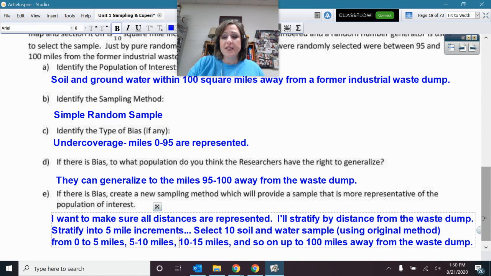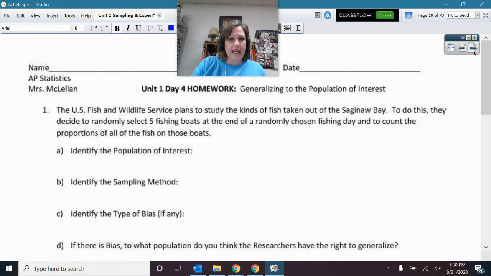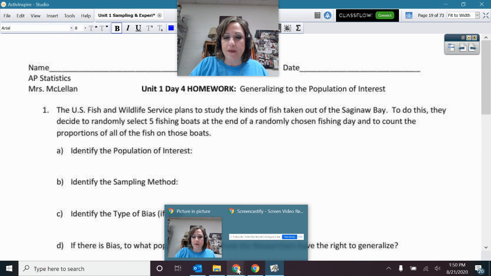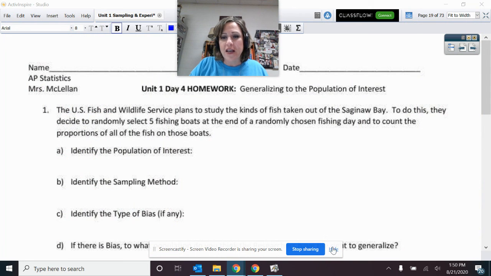Okay. So I hope this clarifies what you're going to be doing on this next page. Same idea, just carefully reading who you think they intended it to be generalized to, and based on the method, who do they have the right to generalize to? Is there a type of bias? What's happening? We have to get those things straight so we know if we got a good sample that is representative of the population that we want to generalize to. Okay? All right. Hope that helps you. And there you go for generalization to the population.